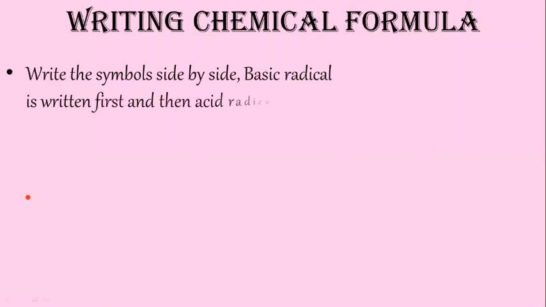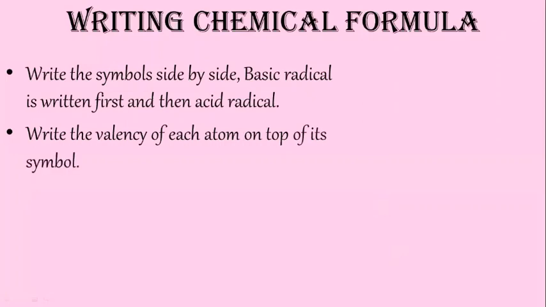First step: whatever formula you are going to write, write the symbols side by side. The basic radical is written first, and then the acid radical. Okay, the positive radical is written first. Second step is to write the valency of each atom on top of its symbol.